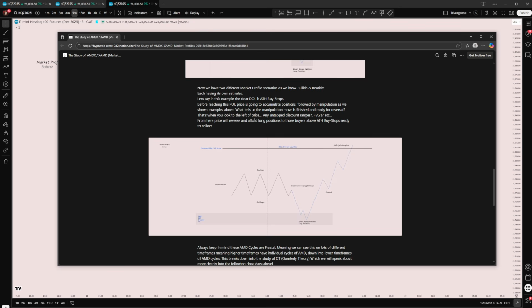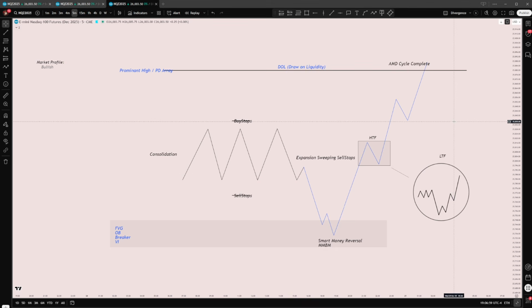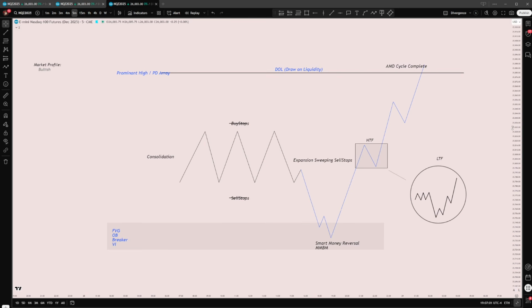What tells us the manipulation move is finished and ready for a reversal? That's when you look to the left of price. Any untapped discount ranges we just spoke about, right? Fair value gaps, untapped gaps, right? Any PD array, really. From here, price will reverse and afford long positions to those buyers above all-time high buy stops ready to collect. Okay, this is basically a closer up of that picture we were just looking at.